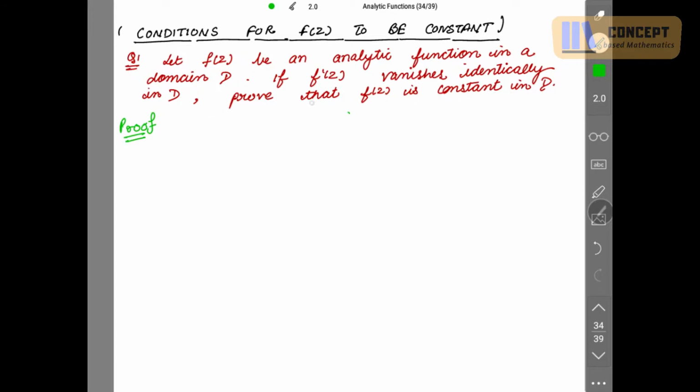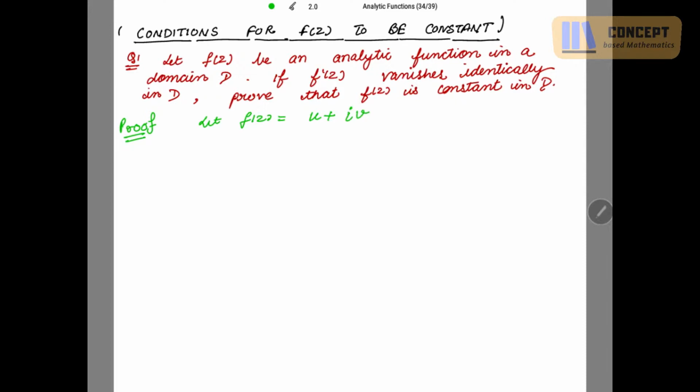Now to prove this f(z) to be constant, we have given that f'(z) vanishes. Vanishes means the derivative of the function will be 0. So to start with the proof, let us take f(z) equal to u plus iota v.